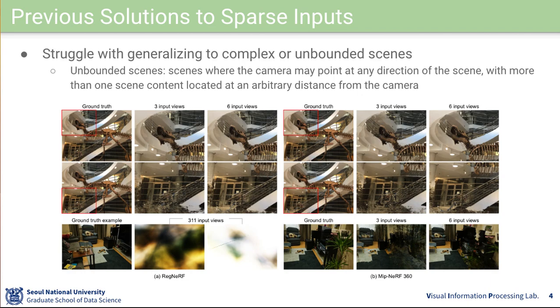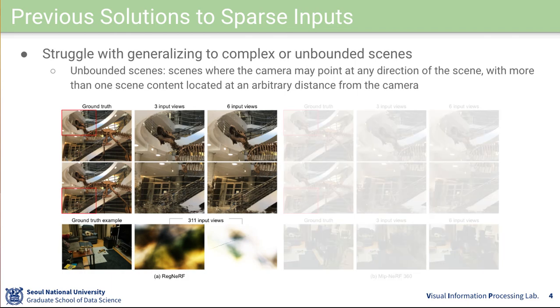Moreover, previous models that reconstruct based on sparse views especially struggle with generalizing to complex or unbounded scenes, where the camera may point at any direction of the scene with more than one scene content located at an arbitrary distance from the camera. For instance, as shown in the figure on the left, models for sparse input views such as RegNeRF find difficulty in complex scenes with high-frequency details and content in the periphery of the scene, as is shown in the top example. These models also struggle with reconstructing unbounded scenes, as shown in the bottom row. As a result, we get unclear and inconsistent floating artifacts in reconstruction.